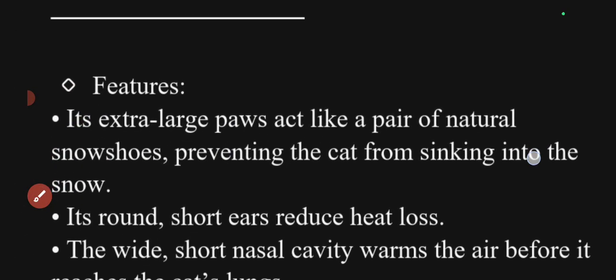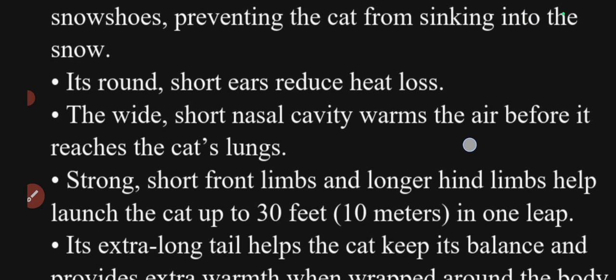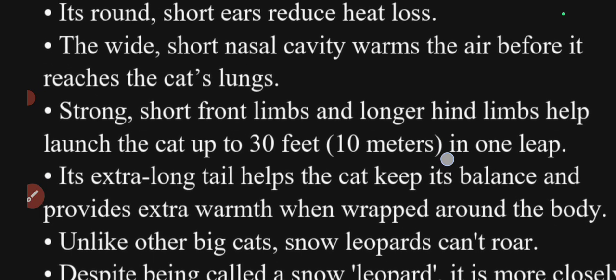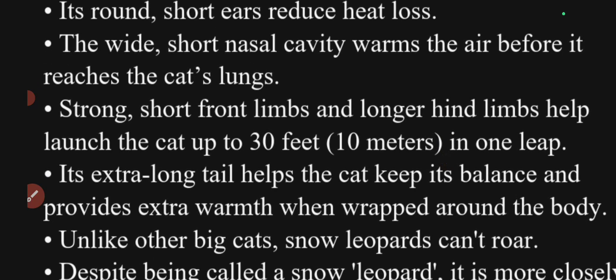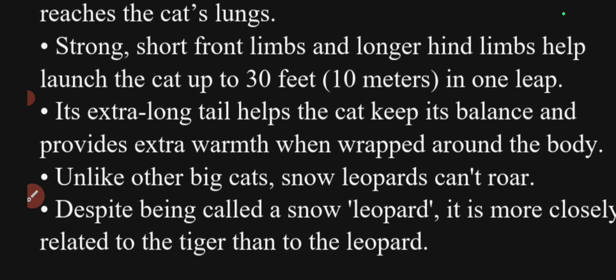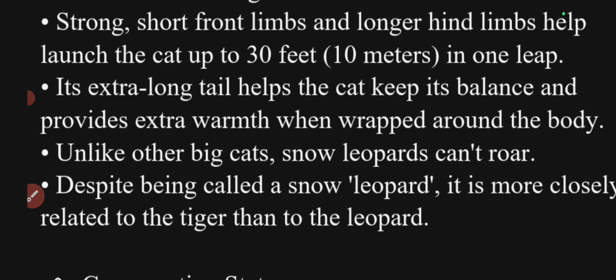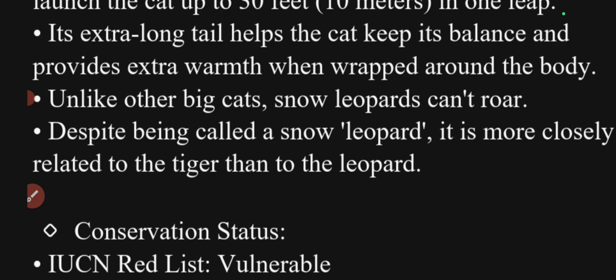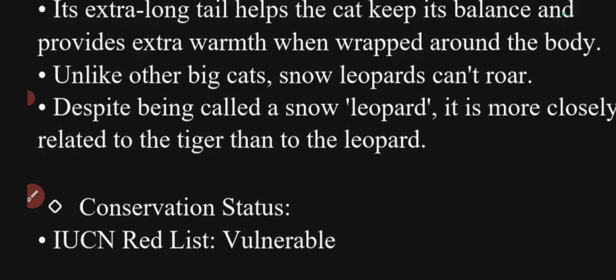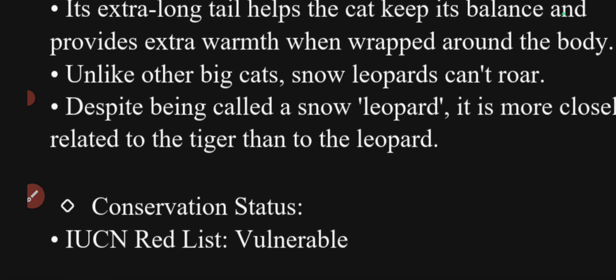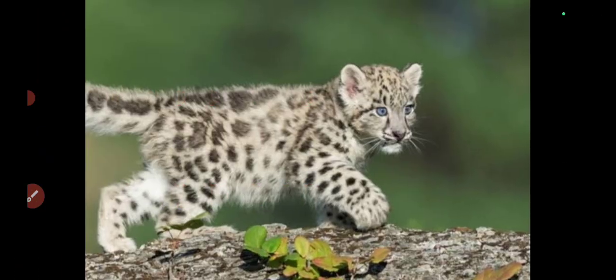So let me repeat the points once again. It will have extra large paws, and round and short ears. It will have a wide, short nasal cavity, which helps in warming the air before it reaches the lungs of the cat. It will have shorter front limbs and longer hind limbs to cover more distance in one leap. It will have an extra long tail to cover its body to protect itself from the cooler temperature. Unlike other big cats, the snow leopard cannot roar. And despite being called a snow leopard, it is more closely related to the tiger than to the leopard.